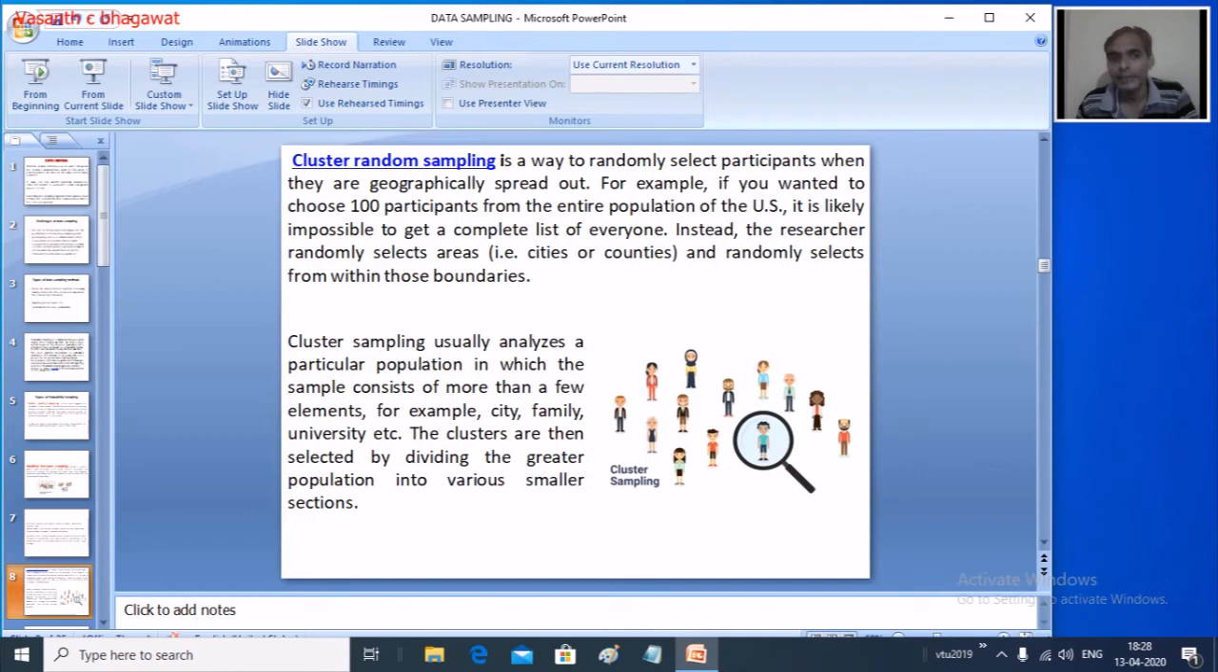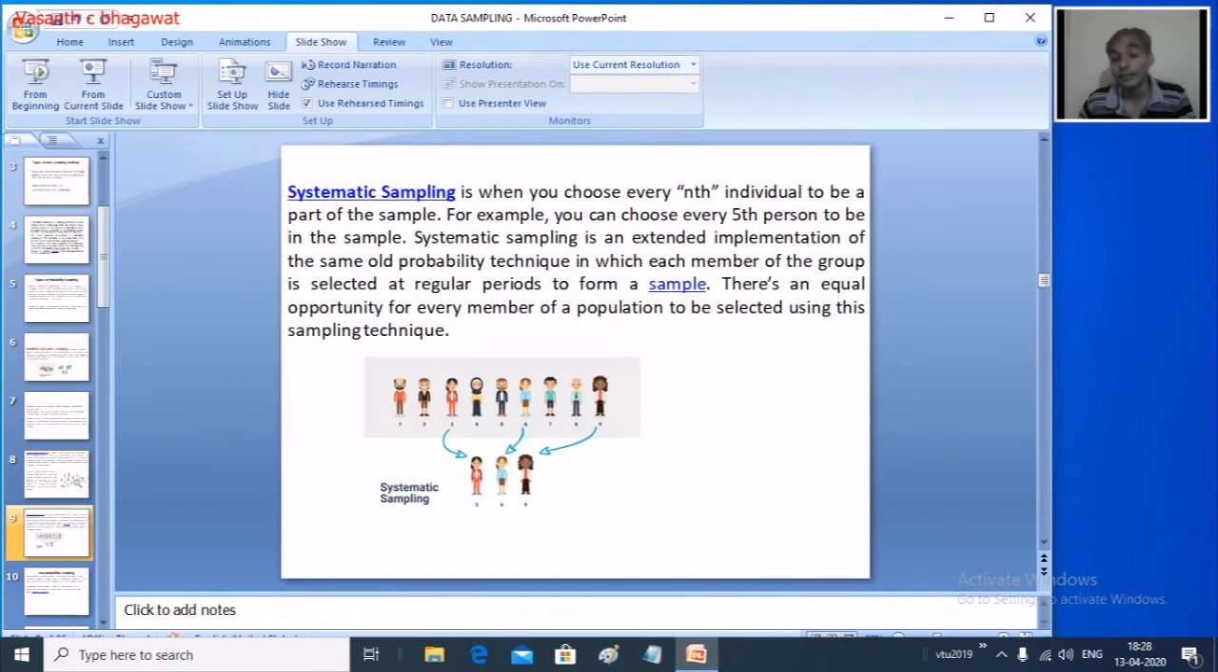So cluster sampling usually analyzes a particular population in which the sample consists of more than a few elements. Based on the clusters we have selected or divided, we try to collect the samples from that particular population. This is another type of sampling which we call cluster sampling.